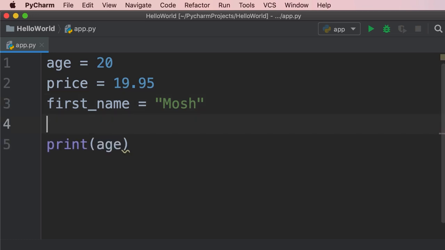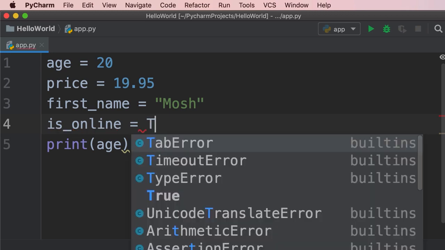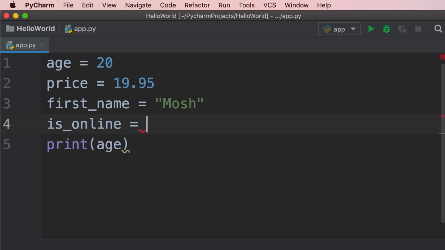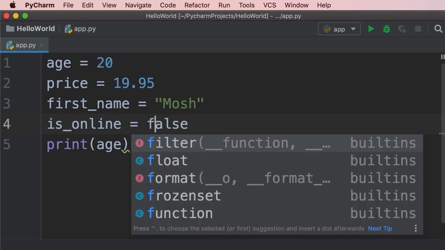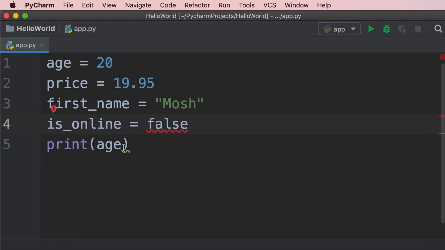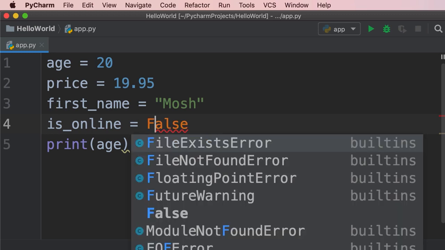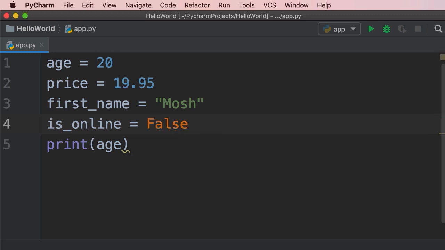Let me show you. I'm going to declare another variable called isOnline and set it to true. We could also set it to false. What we have here is called a Boolean value. Now note that Python is a case-sensitive language, so it's sensitive to lowercase and uppercase letters. In this case, if I use a lowercase f, you can see an error over here because this is not recognized in Python. False with a capital F is a special keyword in Python that represents the Boolean false value. So this is how we can declare and use variables in Python.